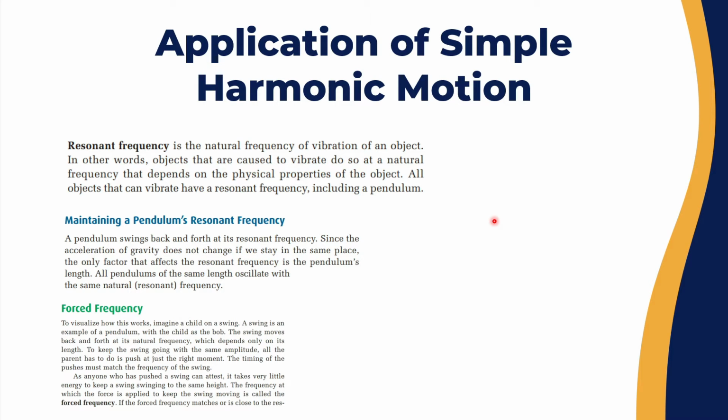Then you wait until the right moment before he decreases the speed, and you push stronger. Then the swing will go even higher, to a greater max height than the first height. In this case, we say that in physics the amplitude is increasing, and the force you applied at the right moment when the swing was coming back to you is called a forced frequency. You're applying force so that you can increase the amplitude of the natural frequency of the system. The frequency is the same, but the amplitude, or how high the swing makes the kid go above the ground, changes.